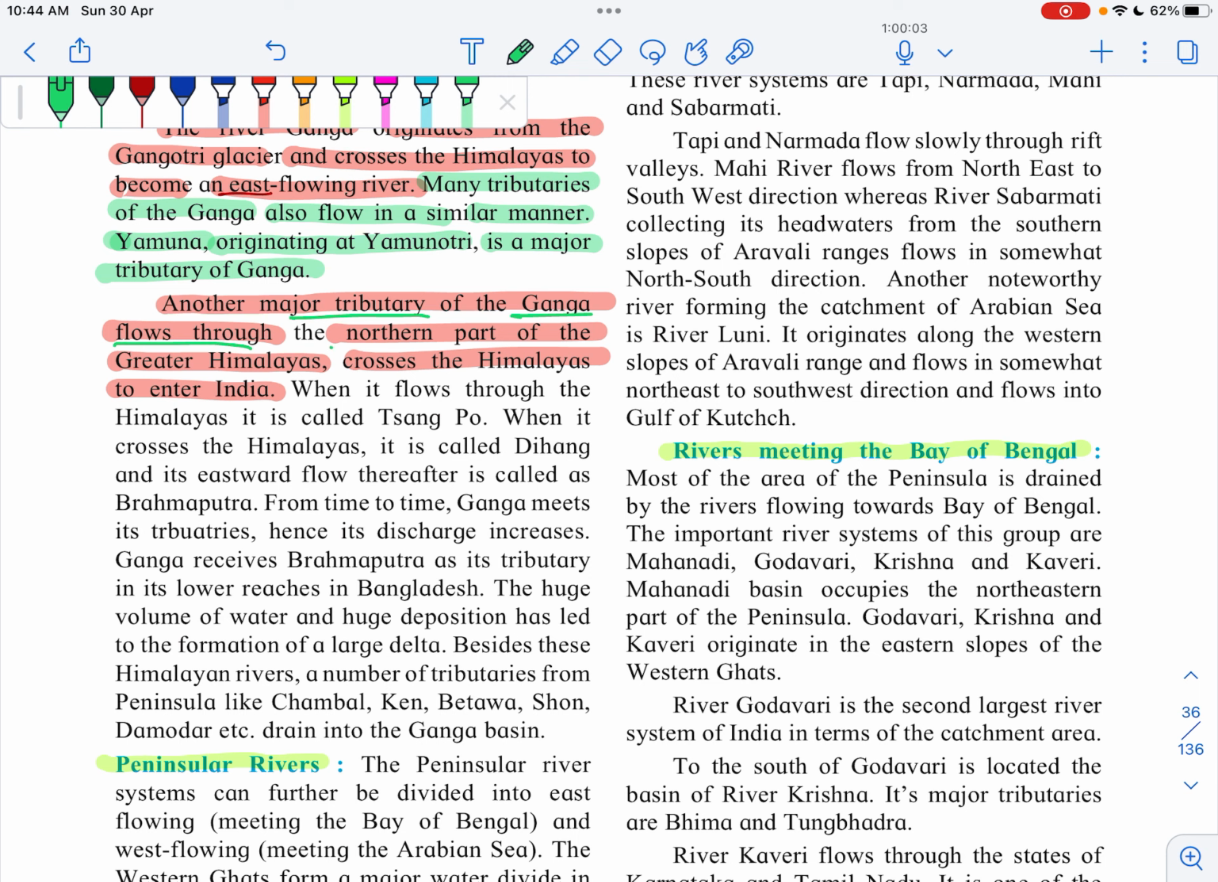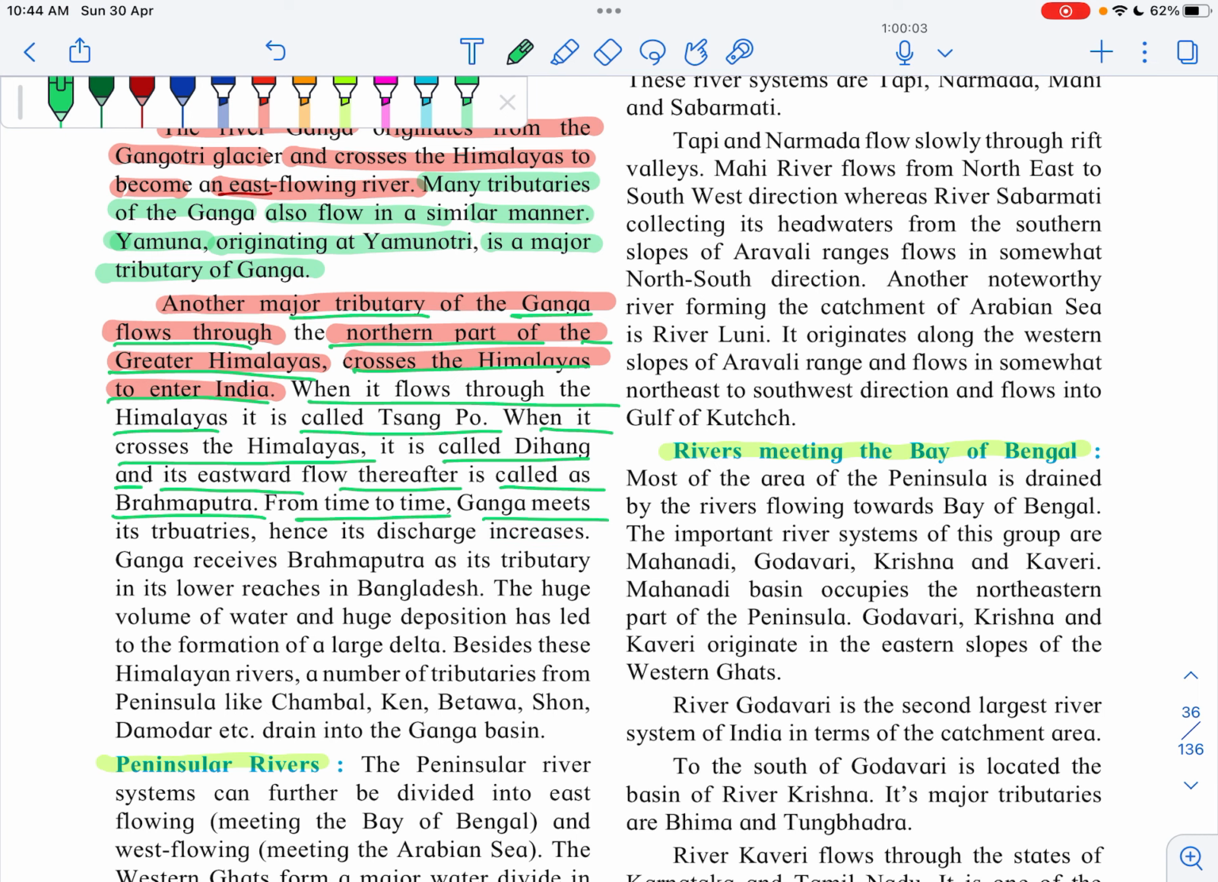It flows through the northern part of the greater Himalaya, crosses the Himalayas to enter India. When it flows through the Himalayas, it is called Sangpo. When it crosses the Himalayas, it is called Dihang. And its eastward flow thereafter is called Brahmaputra.